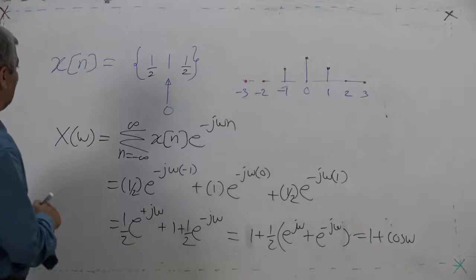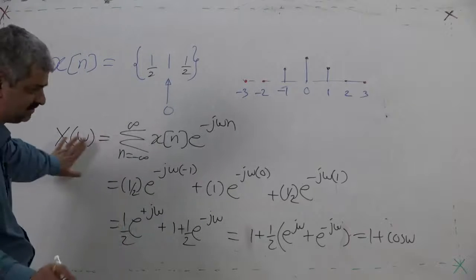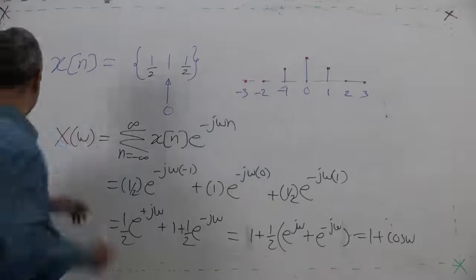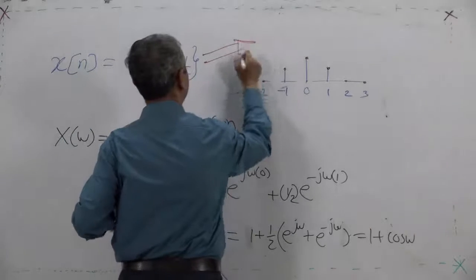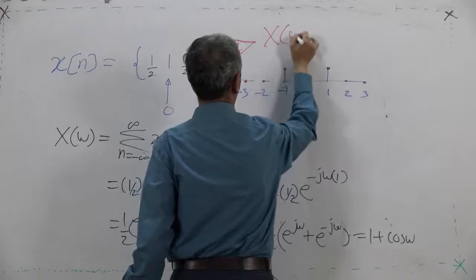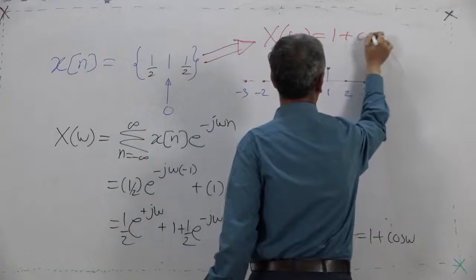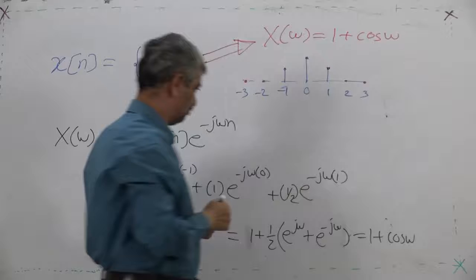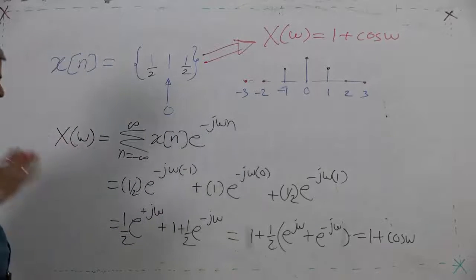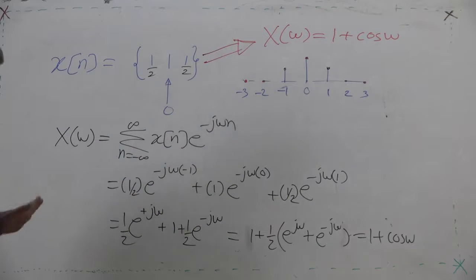So, discrete time, forget everything, this you can calculate, this is now a junior college level problem. This is the sequence and this is its DTFT: X of omega is equal to 1 plus cos omega. Now you must have observed a very interesting thing: in this DTFT there is no imaginary term, because of a particular symmetry. We will discuss it later on.